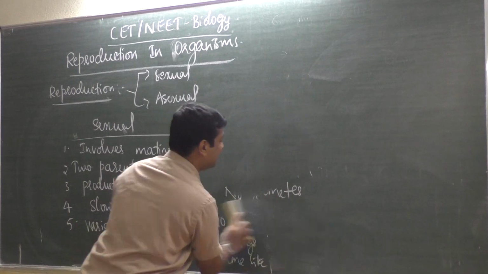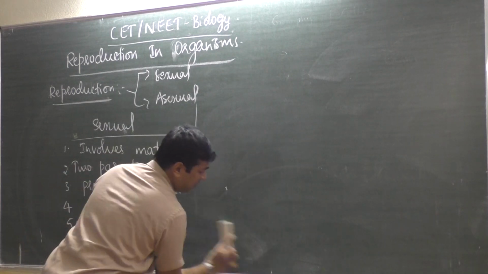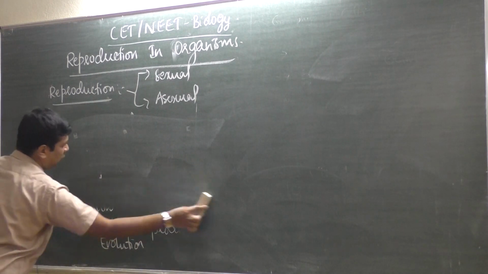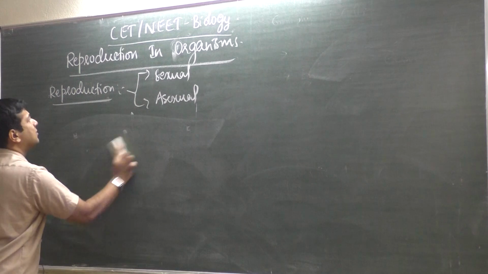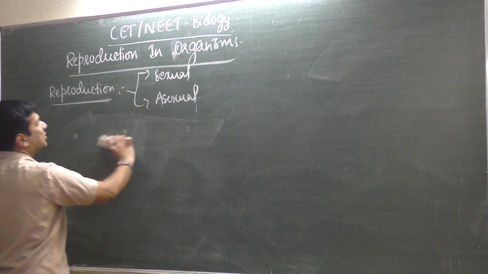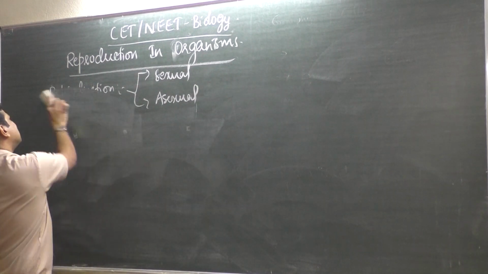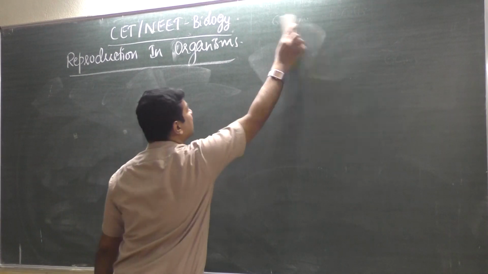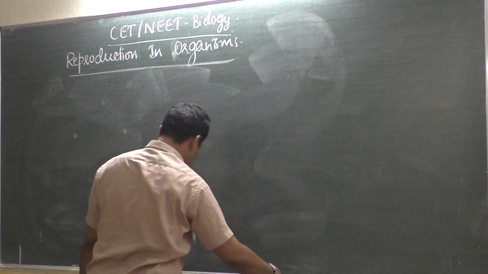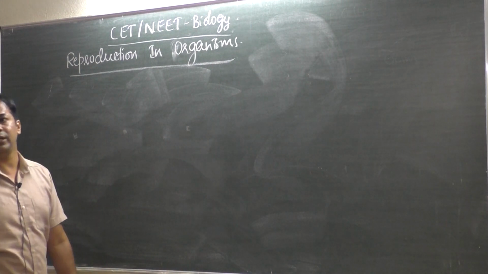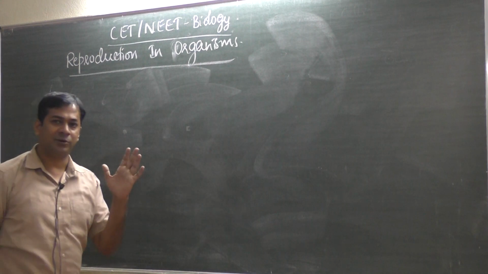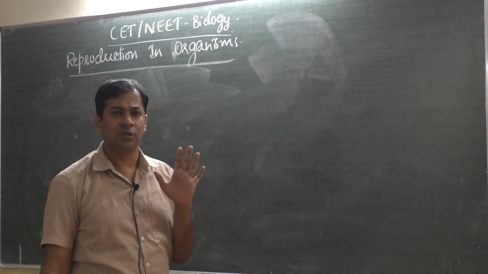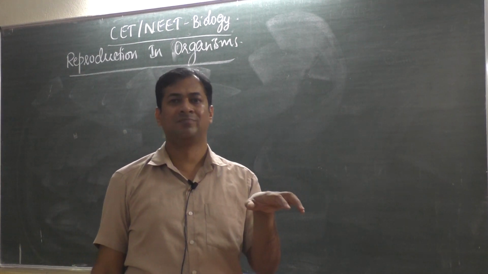You already know this chapter, the theory part you know very well, so I don't have to slowly teach you what is going on. We have to learn more than the chapter, more than what is in the textbook, for NEET and CET, because when you look at the questions given for NEET and CET, you understand the level of questions. Then you should not say this was not in the textbook. It is related to the textbook.